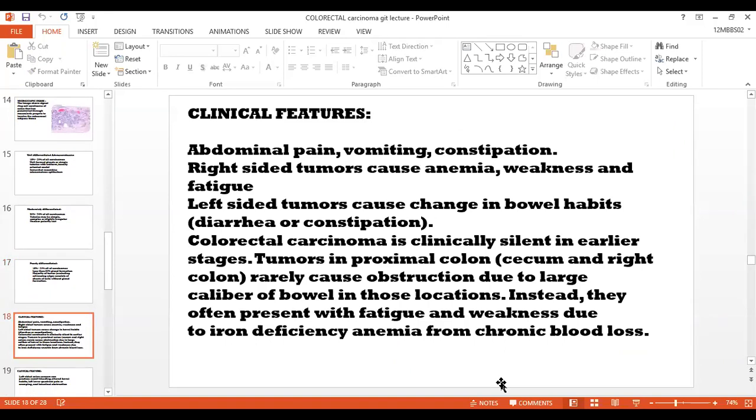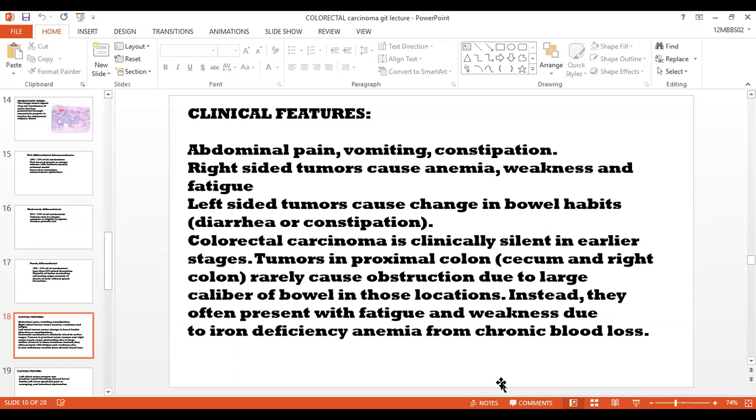Clinical features, or clinical presentation, in the case of adenocarcinoma of the colon is very important. Here there is abdominal pain, vomiting, and constipation. In right-sided tumors, there is anemia, weakness, and fatigue. Patients present with anemia, weakness, and fatigue, unexplained anemia. While a tumor on the left side causes changes in bowel habits, either diarrhea or constipation, or alternately both diarrhea and constipation.